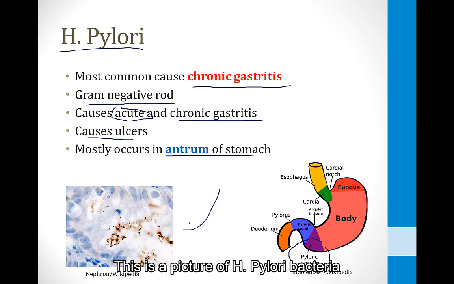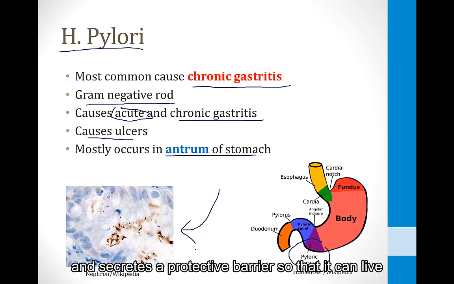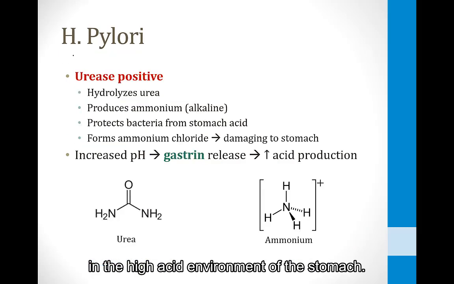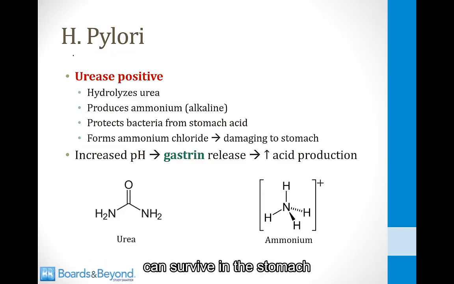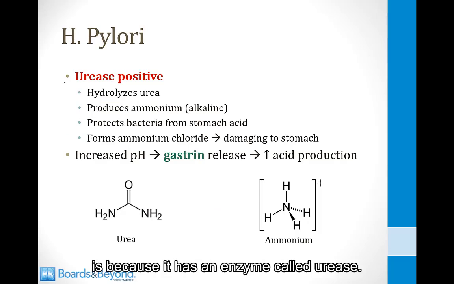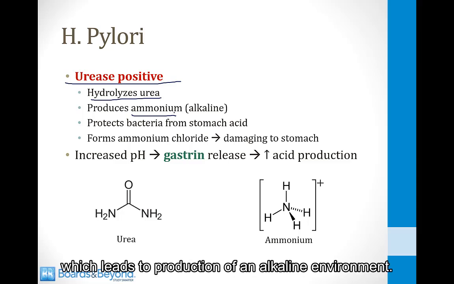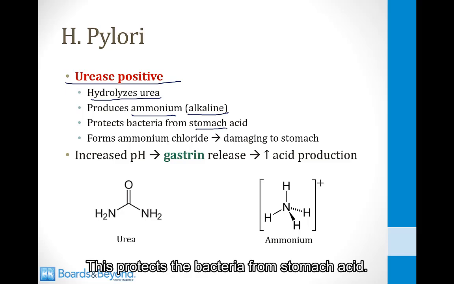This is a picture of H. pylori bacteria shown on the screen here. What's interesting about this bacteria is it does not invade the mucosa. It sits on top of the epithelial cells and secretes a protective barrier so that it can live in the high acid environment of the stomach. The reason that H. pylori can survive in the stomach is because it has an enzyme called urease. What urease does is hydrolyze urea, which goes on to produce ammonia, and then ammonia becomes ammonium, which leads to production of an alkaline environment. This protects the bacteria from stomach acid.